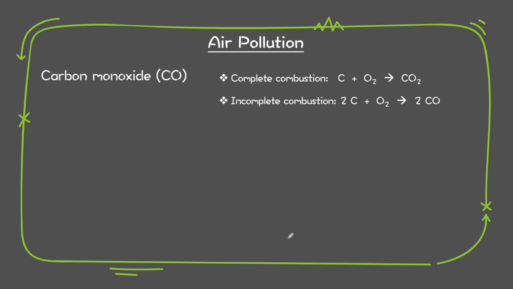However, if you stop your car somewhere and the engine is not actually moving and limited air is injected into the engine, as time passes, we'll have less and less supply of oxygen gas. And this is where incomplete combustion will occur. So at this time, carbon will still react with the oxygen, but we will get mainly carbon monoxide.